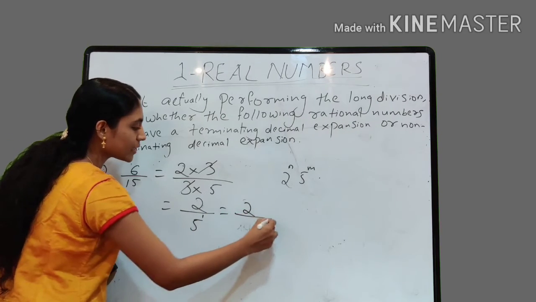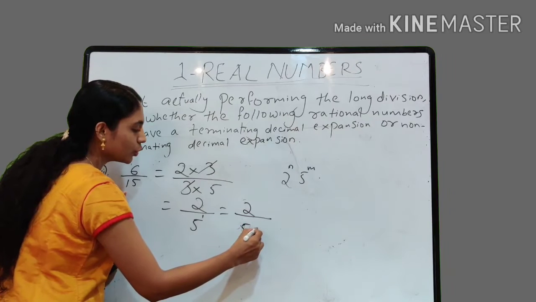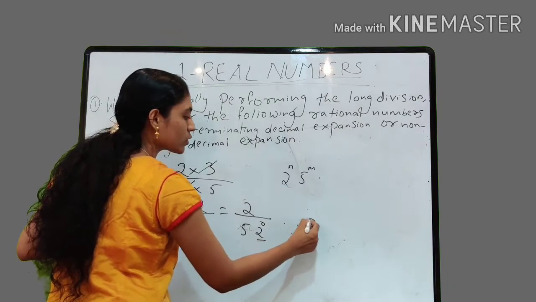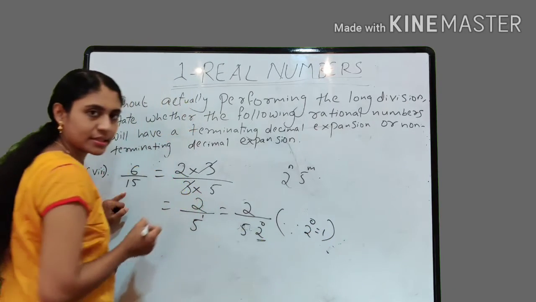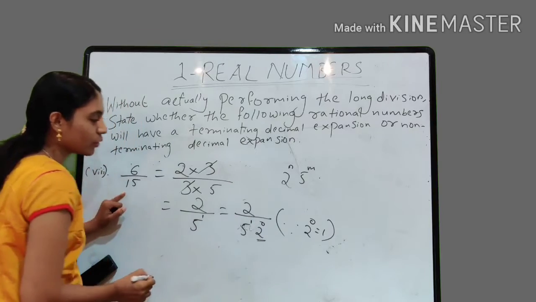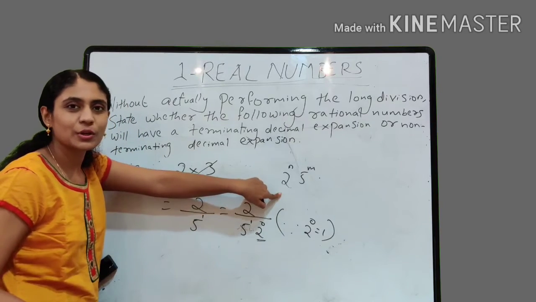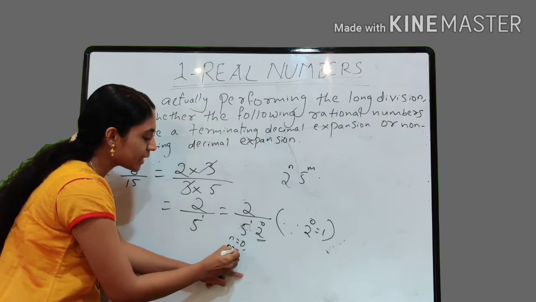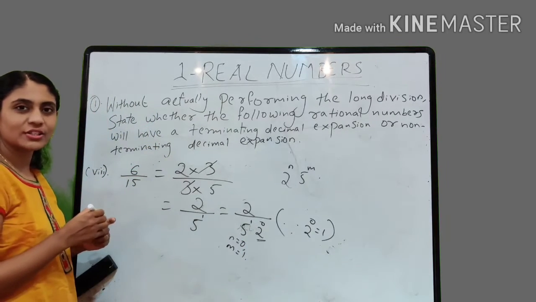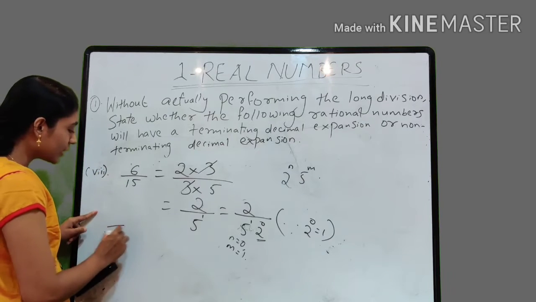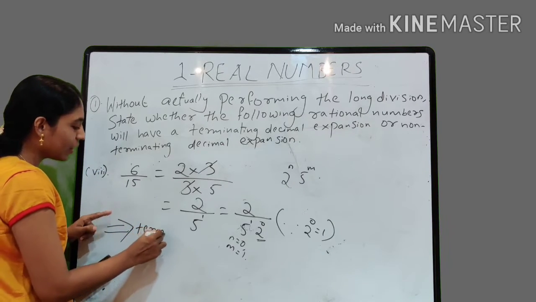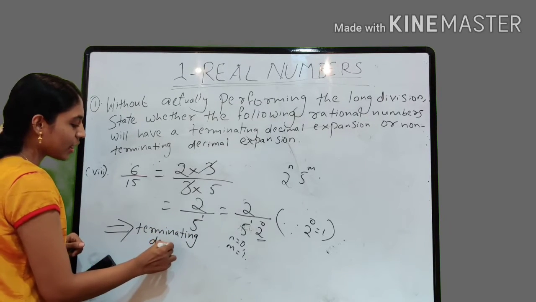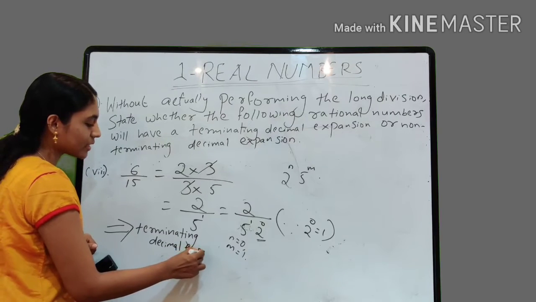Or this can also be expressed as 2 by 5 into 2 raised to 0, because any number raised to 0 is 1. So since 2 raised to 0 is equal to 1, we can write like this: 5 raised to 1 into 2 raised to 0, and the denominator is of the form 2 raised to n into 5 raised to m, where here n is equal to 0 and m is equal to 1. Both are non-negative integers. Therefore, we can say that the given rational number is having a terminating decimal expansion.